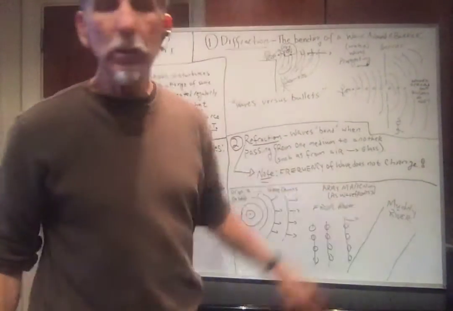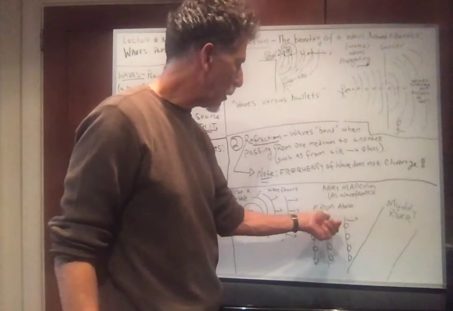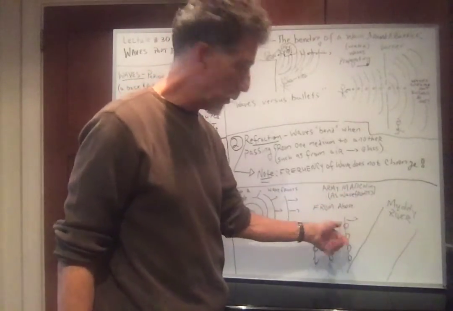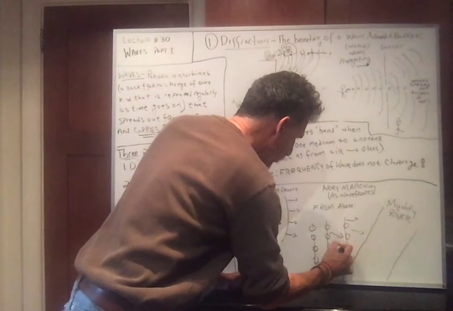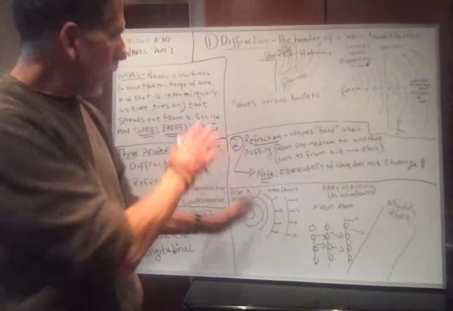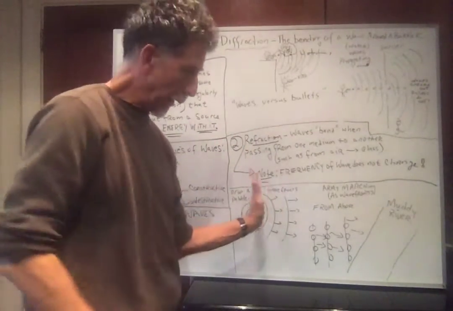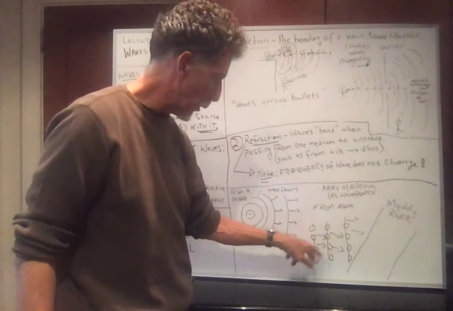All right, so now let's talk about an army marching. Okay, and I'm going to think of this army marching as wave fronts. Okay, these are my wave fronts here. Almost exactly straight, as if these wave fronts were far away. So this is the top of the heads of soldiers marching.